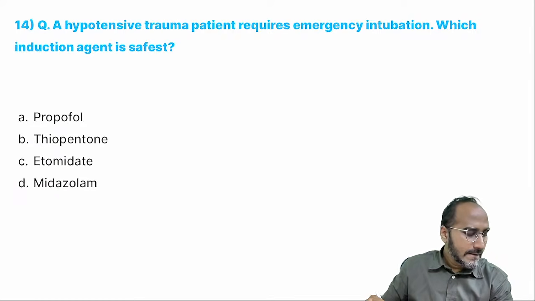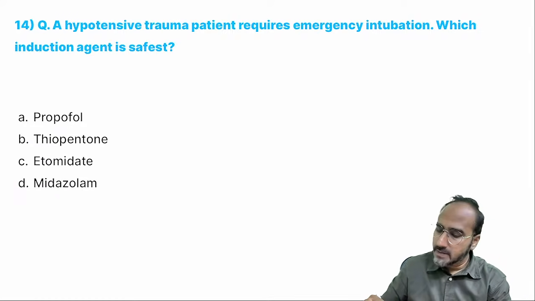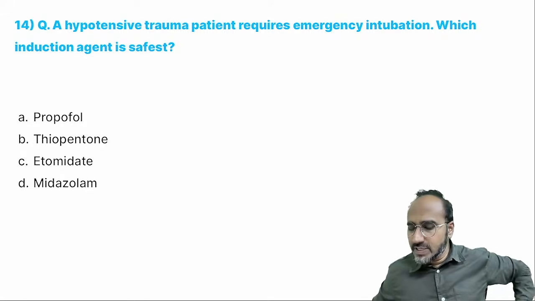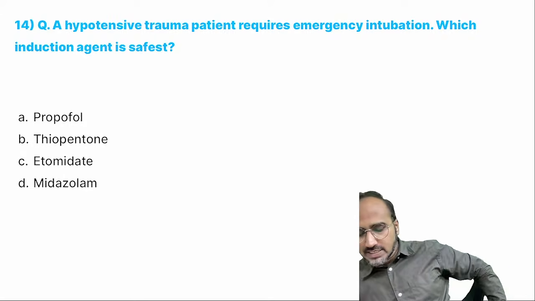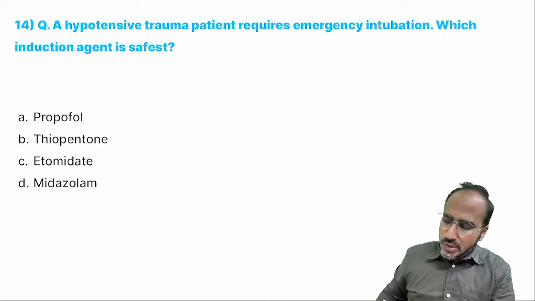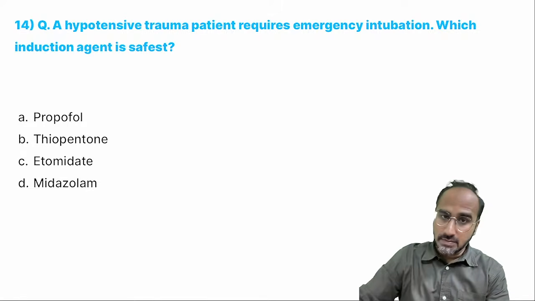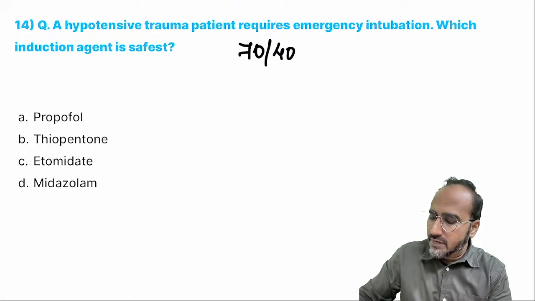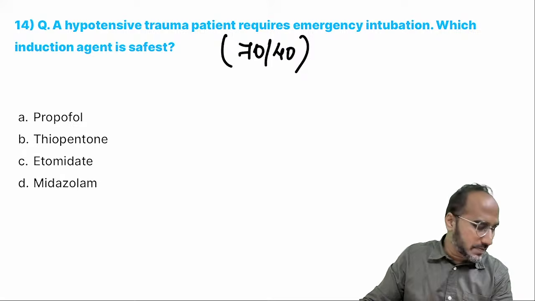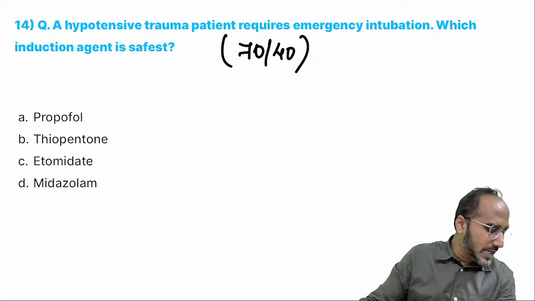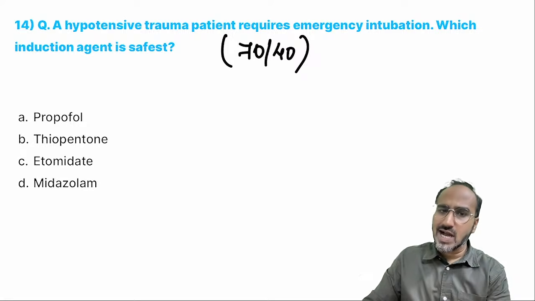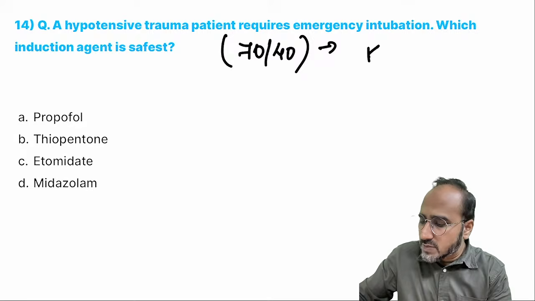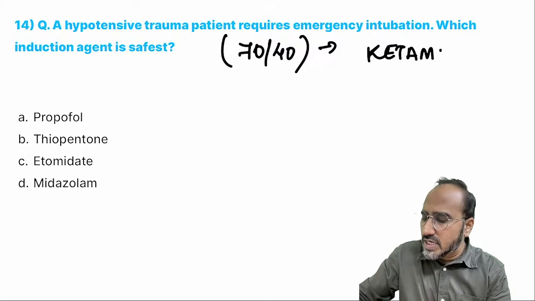Okay. Next. A hypotensive trauma patient requires emergency intubation. Which induction agent is safest? Come on, guys. Propofol, thiopentone, etomidate, or midazolam. Guys, remember, if the patient is in hypotension, we are assuming a patient is having a BP of 70/40. I need to induce the patient unconscious. What should I do, guys? Which IV induction agent should I give? Ideally, the best IV induction agent for this patient is ketamine, but ketamine is not given in the options.